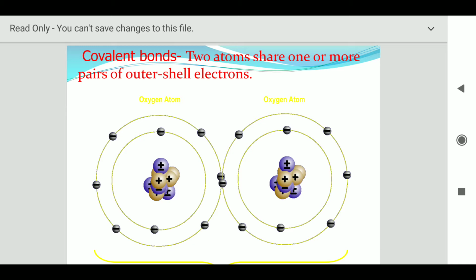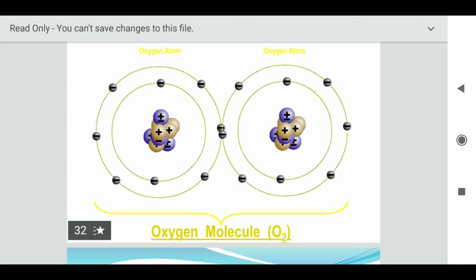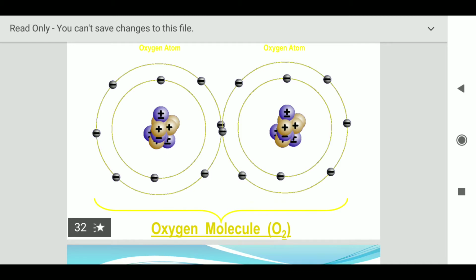Here you can see there is this covalency and there is a sharing of more than one electron. So the two atoms share one or more pairs of outer shell electrons. So there is an overlapping of the outermost orbit shell electrons and formation of an O2 molecule. This is an example of O2 because the total number of electrons here you can count, 8 electrons. Oxygen has atomic number 8. So the total number of electrons is 8. Both will share the electrons and hence result in the formation of O2 molecule.